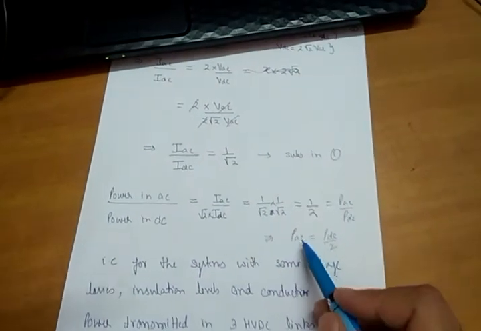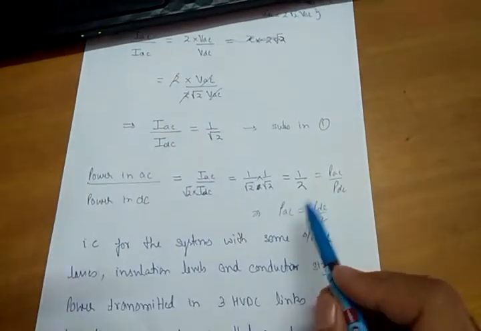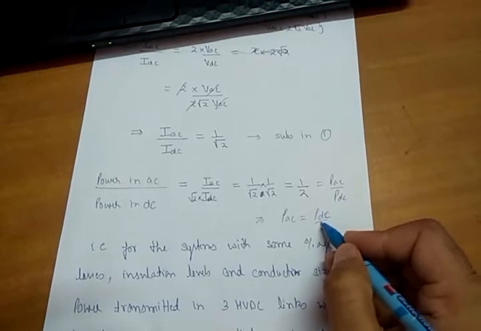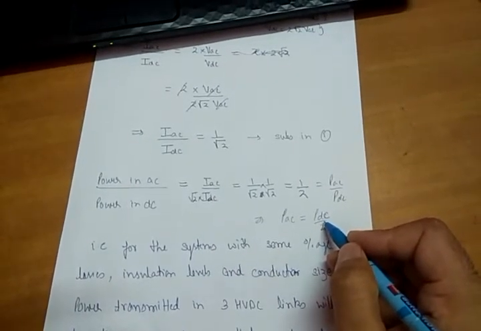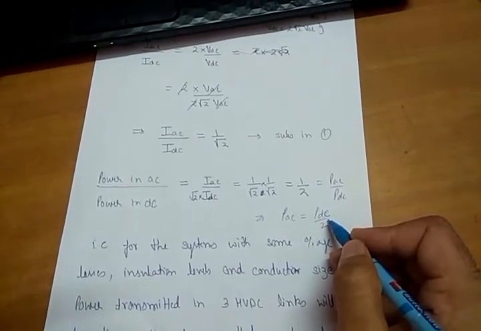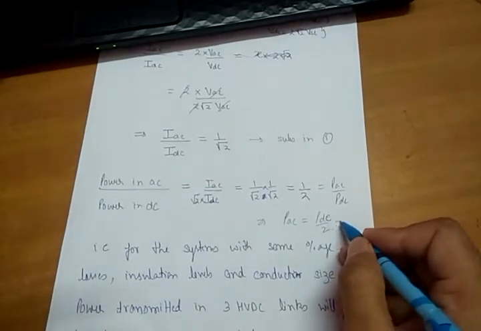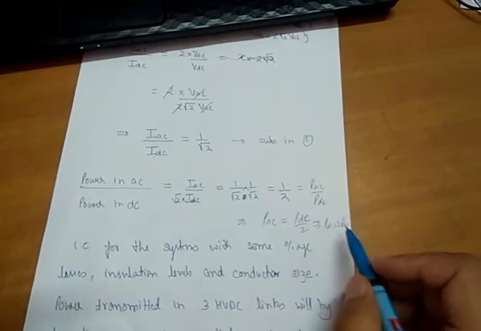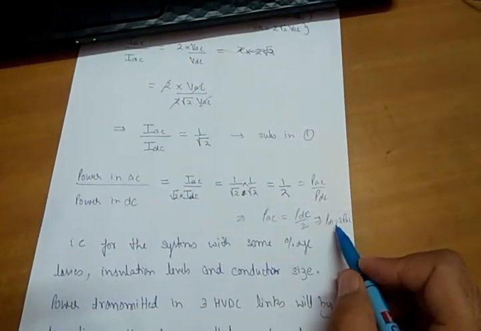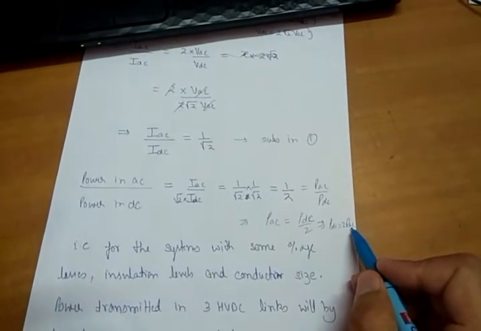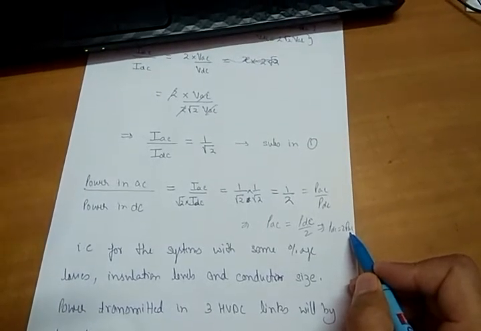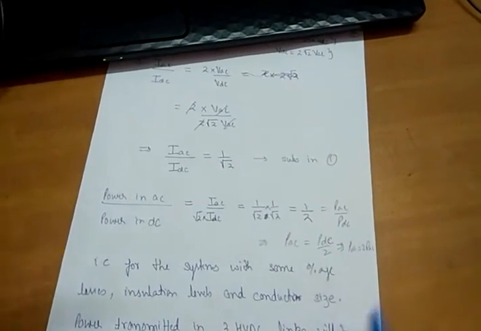Or simply I can write PDC is equal to twice PAC. You can write it in different ways, but the meaning is the same.